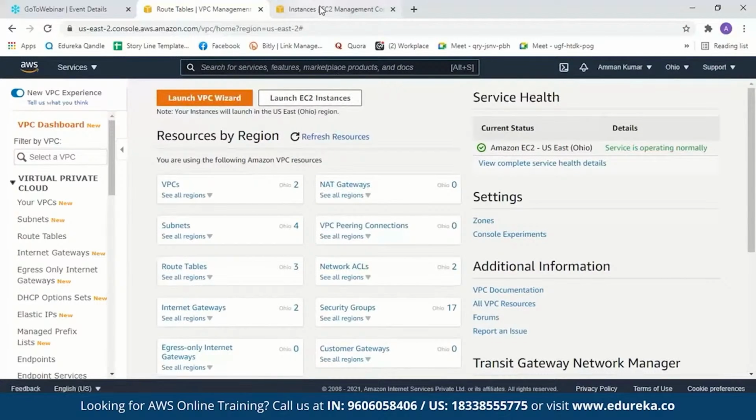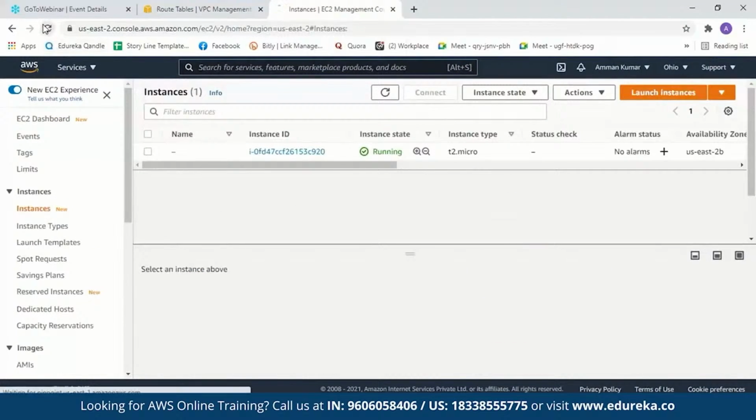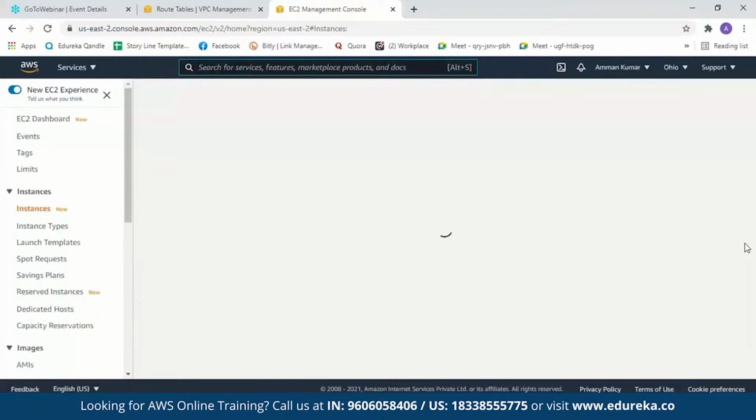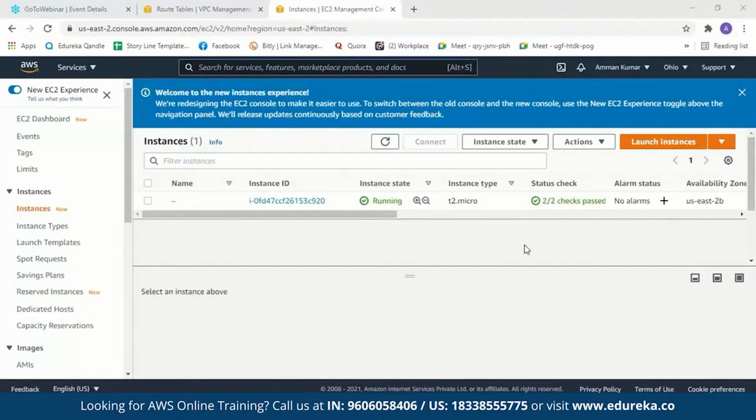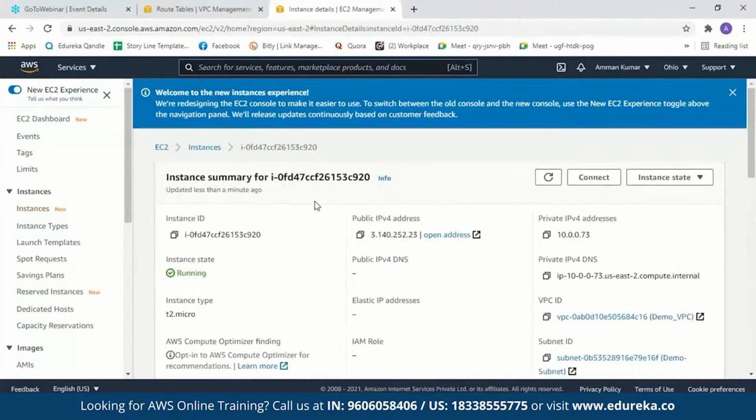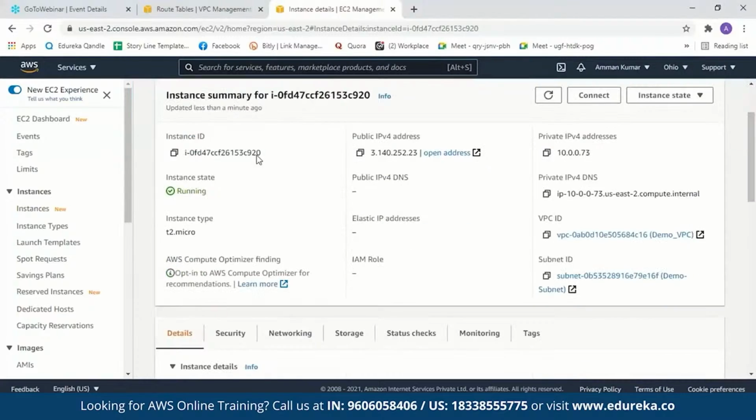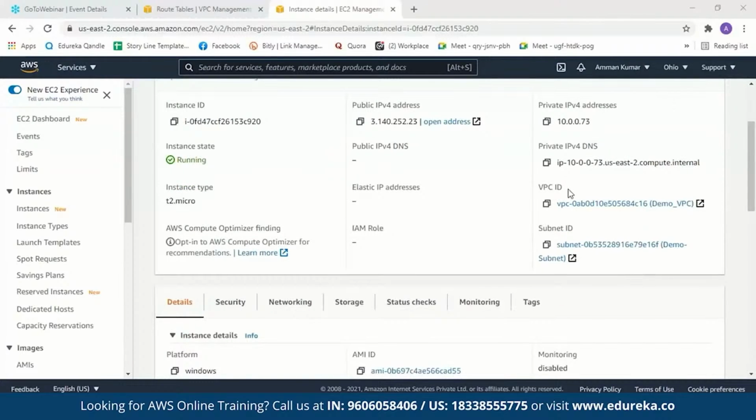Now let us check our EC2 instance. We'll refresh it. Now you can see 2/2 status checks passed. So we'll click on our instance ID. Now this is our instance ID. This is a public IPv4 address. Now when we come down and see the VPC ID over here, you can see the instance was created in our VPC. That is the name of our VPC, and it is also created in our subnet, which is the demo subnet. And you can also see it was set up in the availability zone you had mentioned.